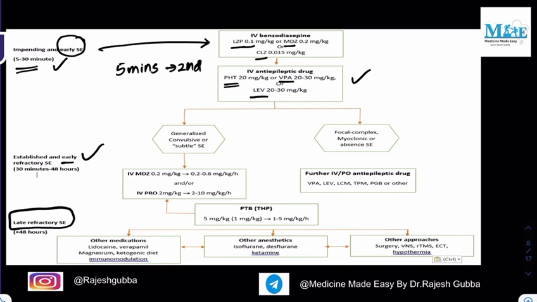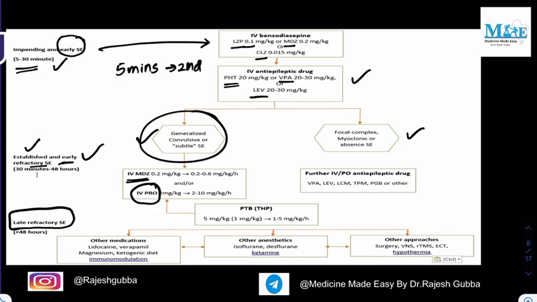Now, if the seizure continues beyond 30 minutes, we call it established and early refractory status epilepticus. This again we classify into two: generalized convulsive or subtle status epilepticus, and focal complex myoclonic or absent status epilepticus. In generalized convulsive or subtle status epilepticus, in established and early refractory epilepsy, the drug that you need to give is intravenous midazolam, or the other drug you can give is IV propofol.